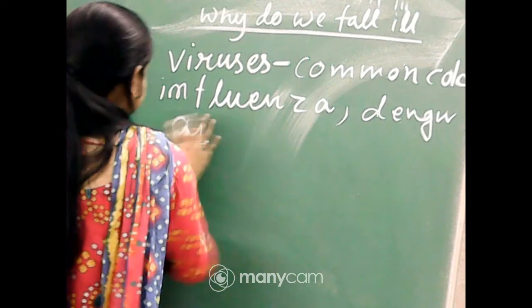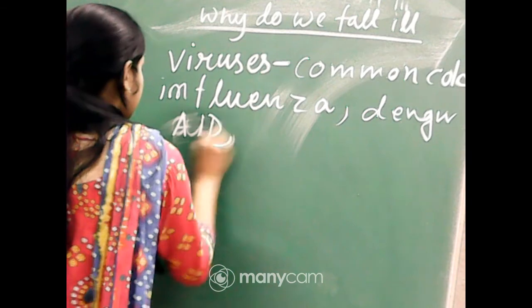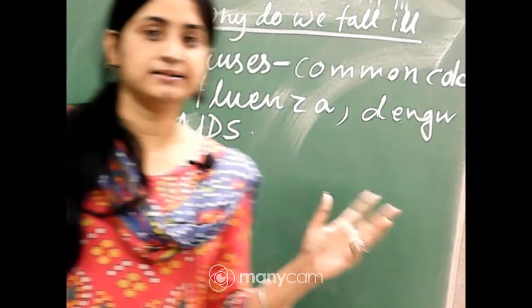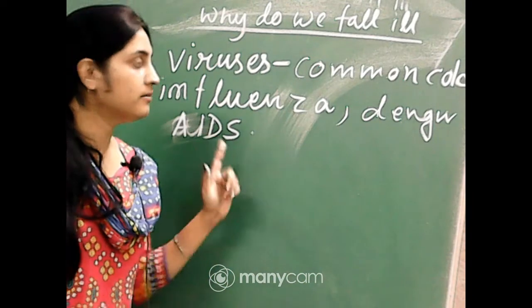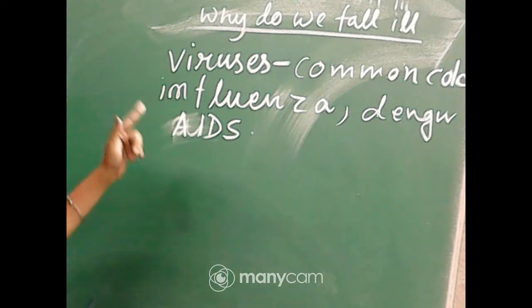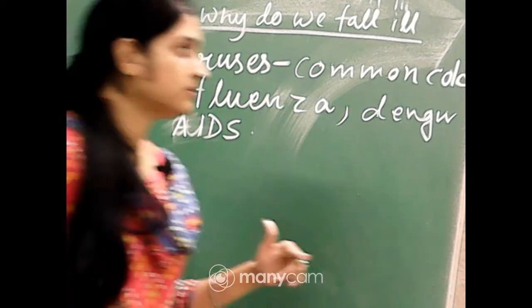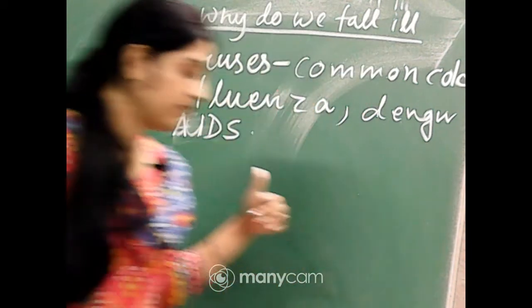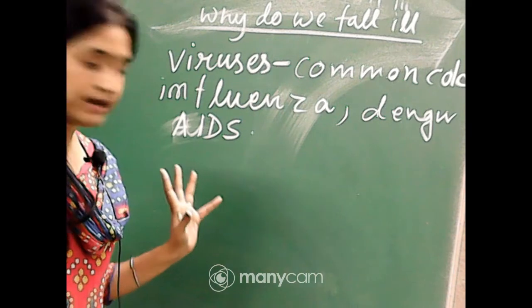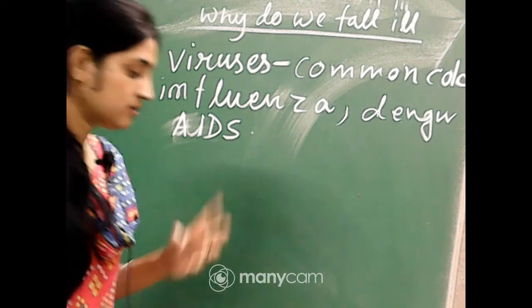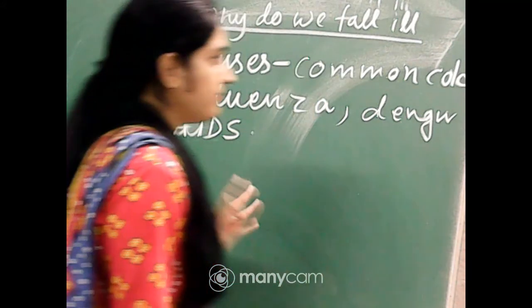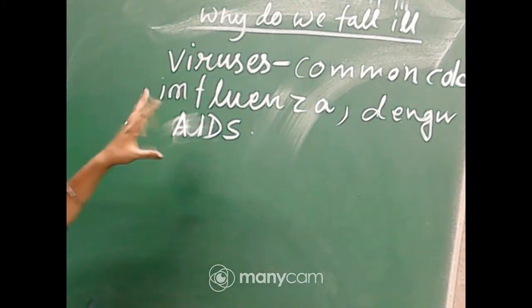Okay, so these are the example of some virus affected disease. These diseases are caused due to the viruses, that is common cold, influenza, dengue and AIDS. You know that is influenza virus, dengue, that is due to the Aedes mosquitoes, that is caused by some viruses, and AIDS, HIV viruses. Okay, there is some viruses are present, so that's why this disease occurs.